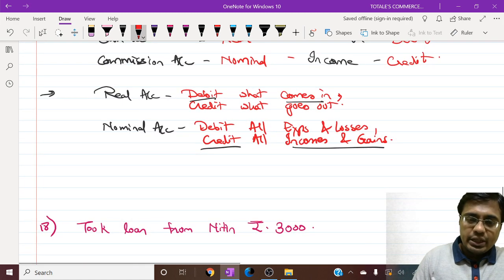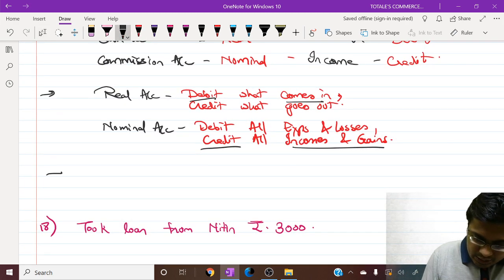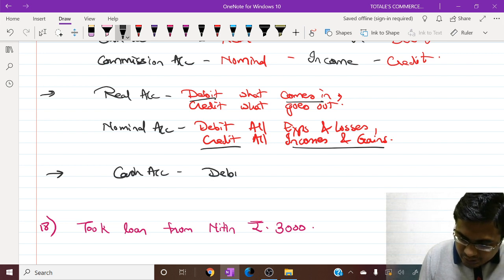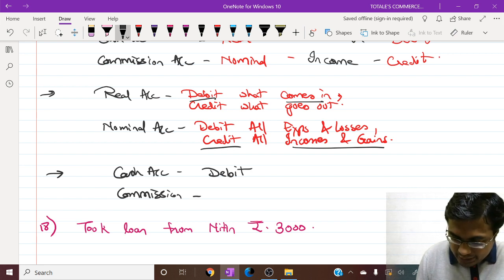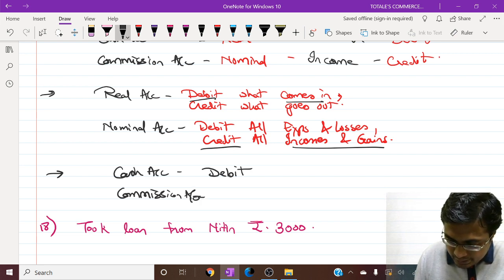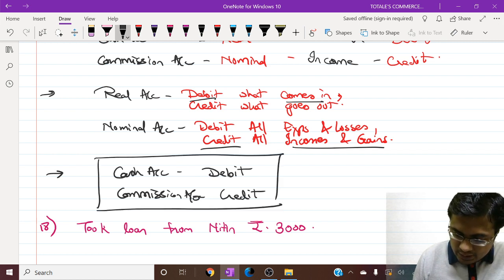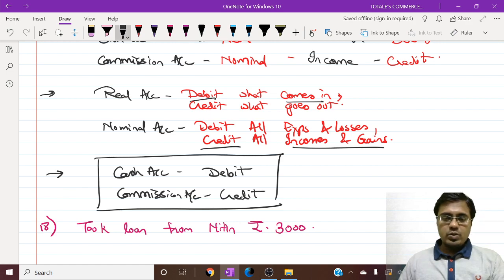So this is how we get a final answer. Cash account debit, commission account credit. So this is our final answer. Cash account is debited and commission account is credited.